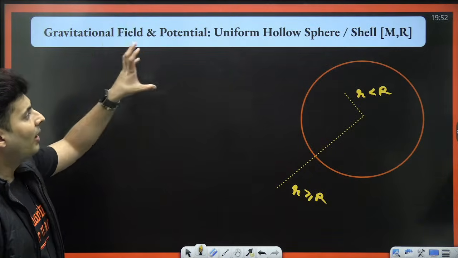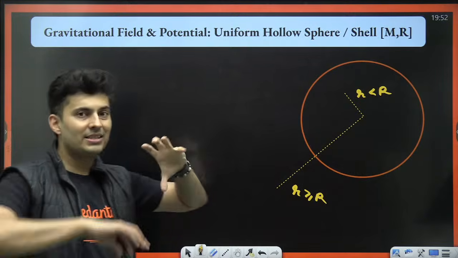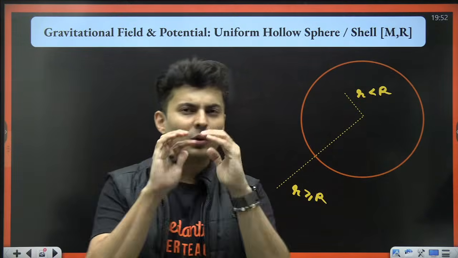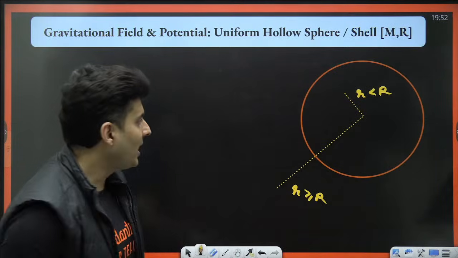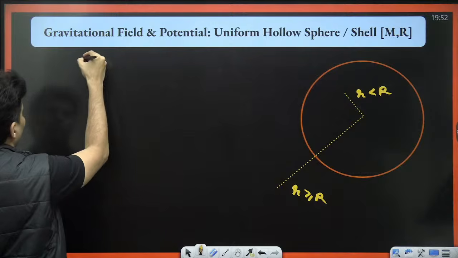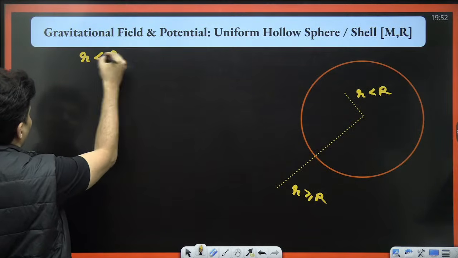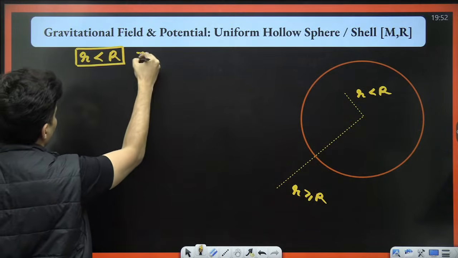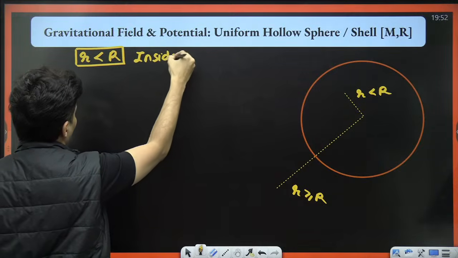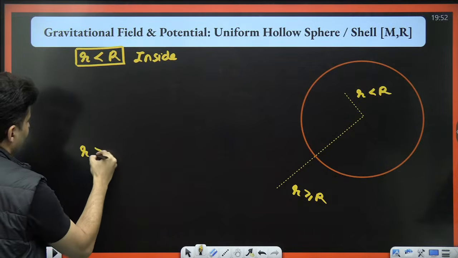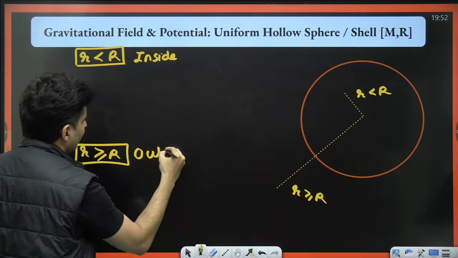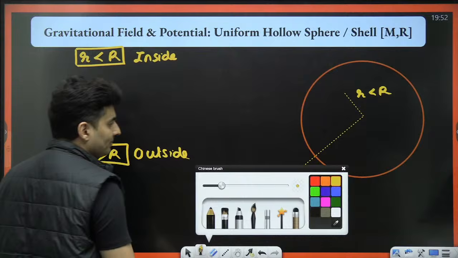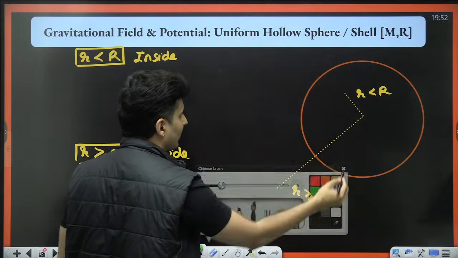It's a hollow sphere. Hollow means inside is empty. You have scooped out everything, only the outer covering is there. It's a shell. So when r is less than R, you are inside the shell, and when r is more than R, you are outside the shell. Then the formulas go like this.